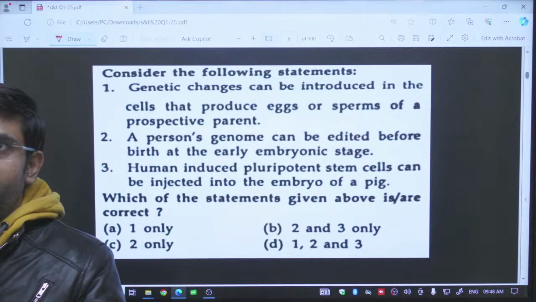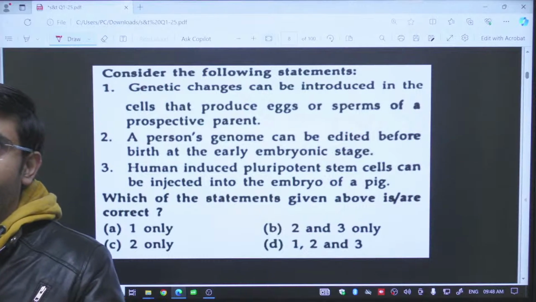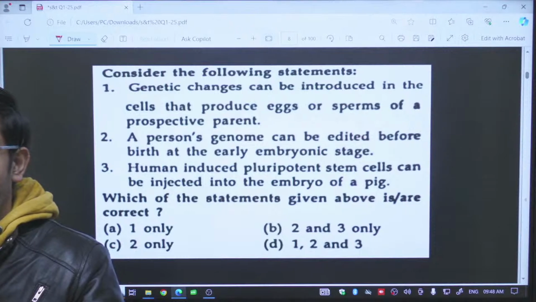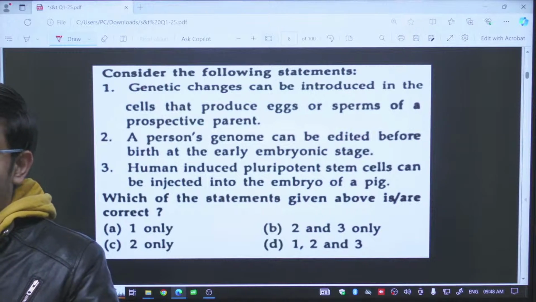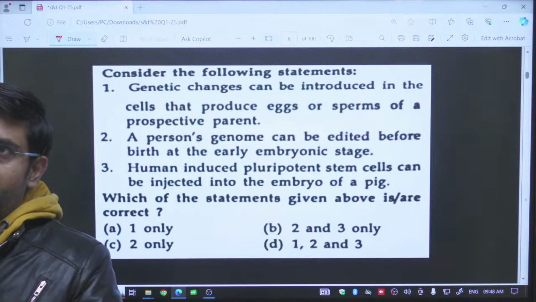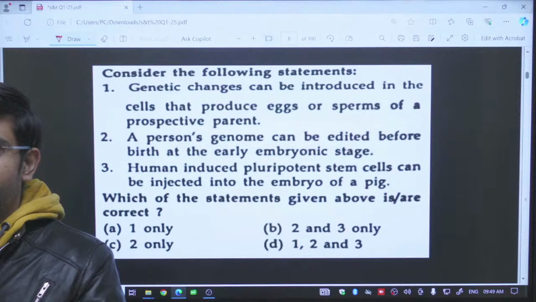A person's genome can be edited. Focus on the words can be. Yes, obviously we can do everything given in statement 1. Can be means whether you are able to do this or not. Yes, we can do it. If we can change any DNA, that is also possible in the case of eggs and sperm. The only thing is that we need to remove the nucleus from the egg cells or the sperm cells.